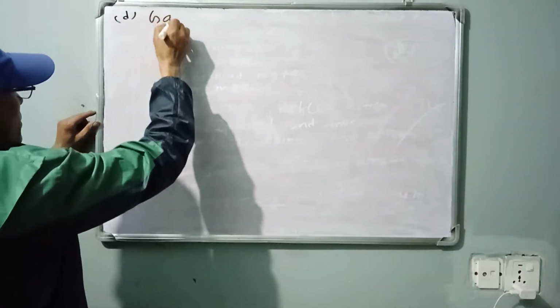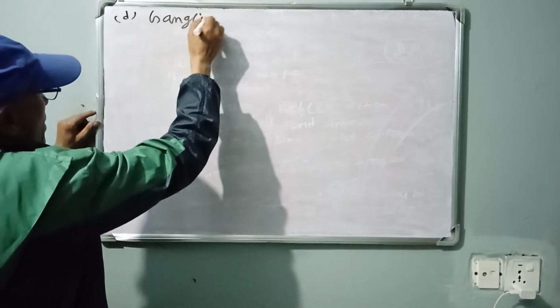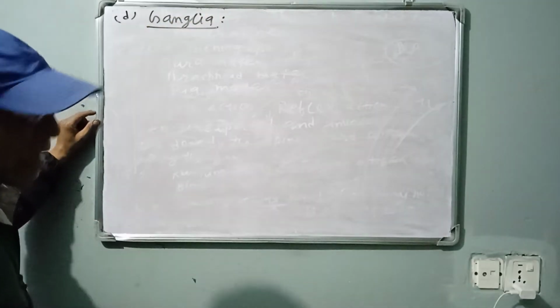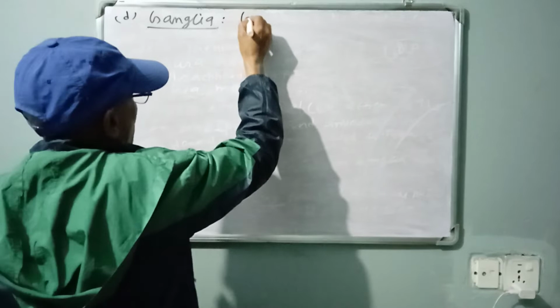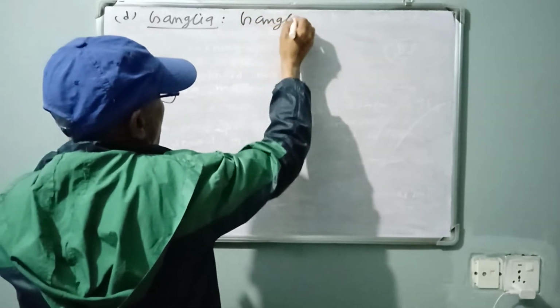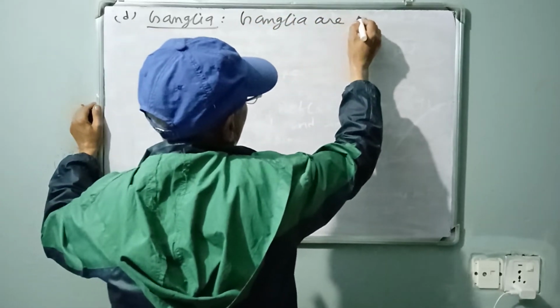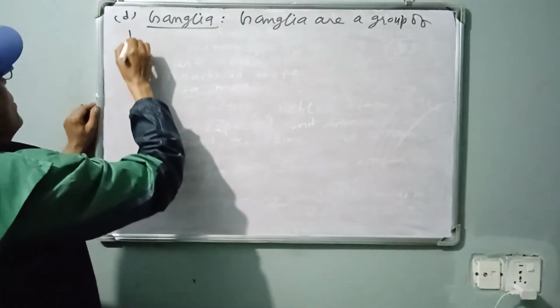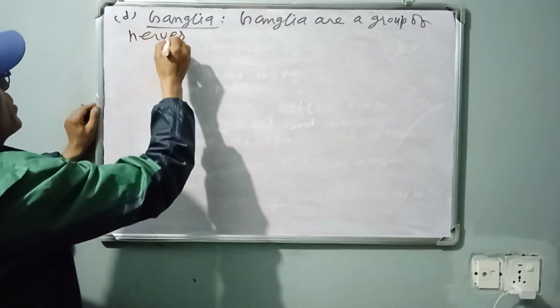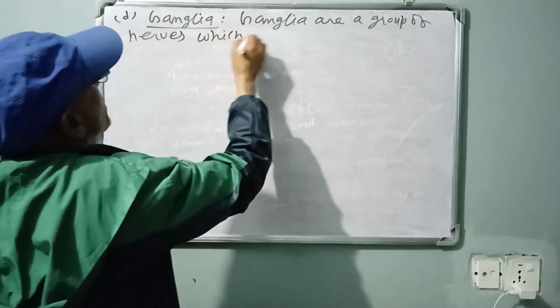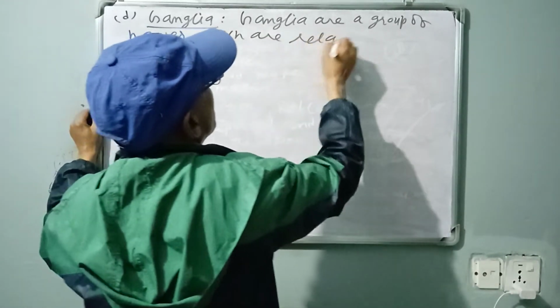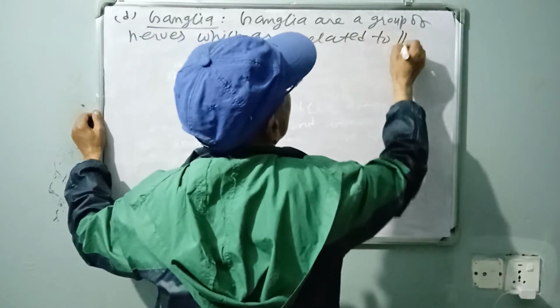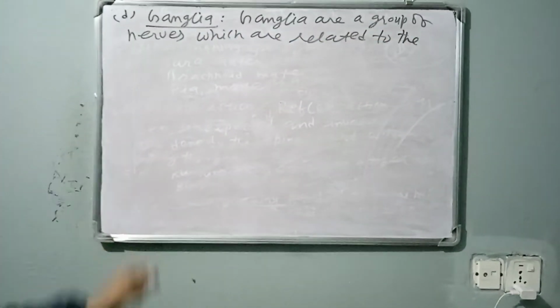D, ganglia. What are ganglia? Ganglia are a group of nerves which are related to the nervous system and spinal cord.